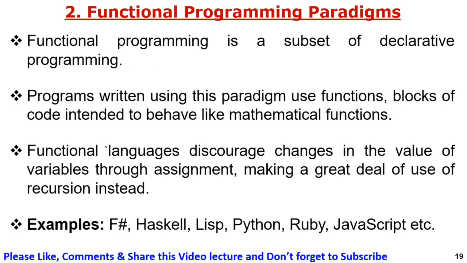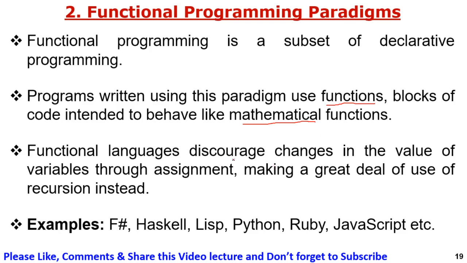Next is the functional programming paradigm. This is the second subcategory of the declarative type of paradigm. The functional paradigm is a subset of the declarative paradigm. Programs written using this paradigm use functions. Functional, as the name suggests, means functions: blocks of code intended to behave like mathematical functions. So we create blocks of code, also known as functions, and these functions perform some mathematical operations.